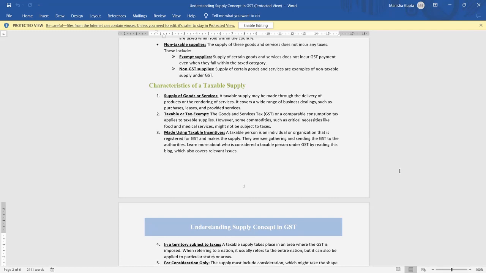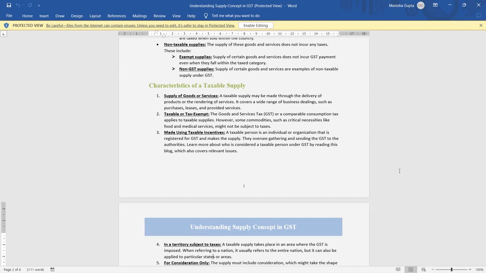Next characteristic is taxable or tax exempted. GST is applied on taxable supply. However, some commodities which are critical necessities, like food and medical service, might not be subject to tax.